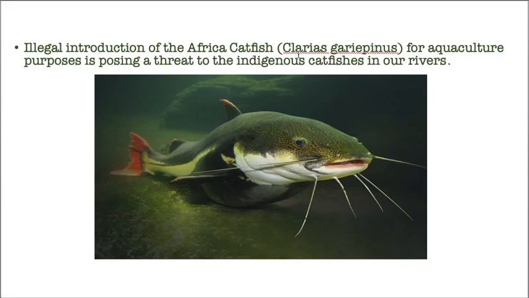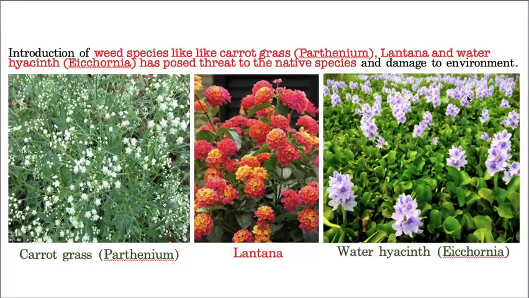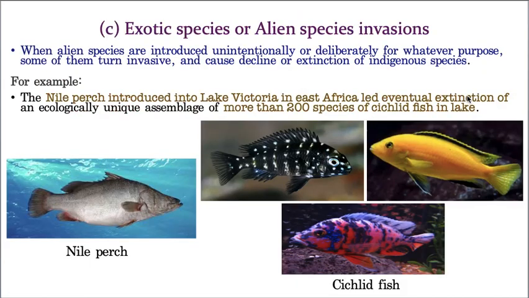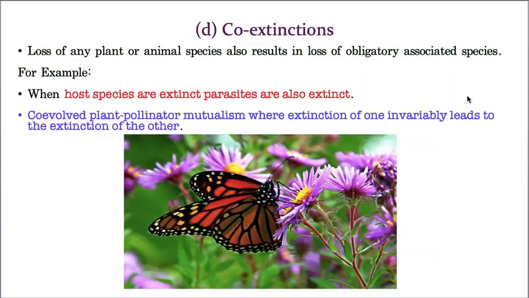So it threatened so many indigenous catfishes. That means indirectly the African catfish ate all the indigenous, that means native catfishes. So hope you understood what are the examples for this exotic species. Now let us take the last topic of today, coexistence. Now I'll just tell one very small example.